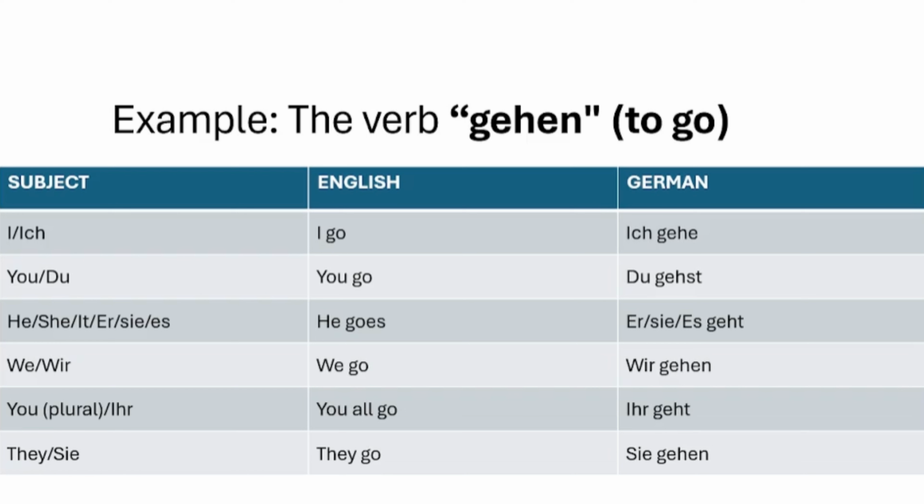The next one is you. In German, it is called ihr. In English, we say you all go. But in German, ihr geht. Ihr geht. So the last personal pronoun is they, or sie. Sie is also used if you have to say you in a formal situation, like to your boss in your office. So in this case, Sie is written with a capital S. So they go. In German, sie gehen. Sie gehen.